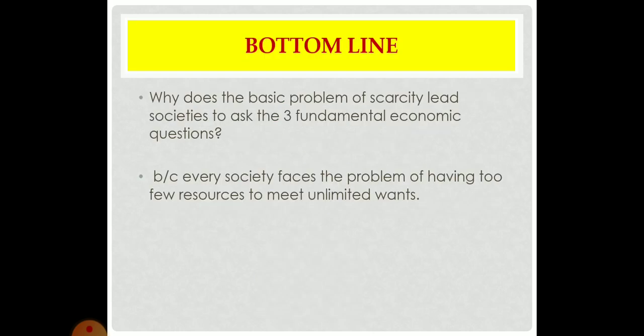Okay, so why does the basic problem of scarcity lead societies to ask the three fundamental economic questions? Because every society faces what? The problem of having too few resources to meet unlimited wants. So this is the main idea here. Why does the basic problem of scarcity lead society to ask the three fundamental economic questions? Because every society faces this problem: we have few resources to meet the unlimited wants.